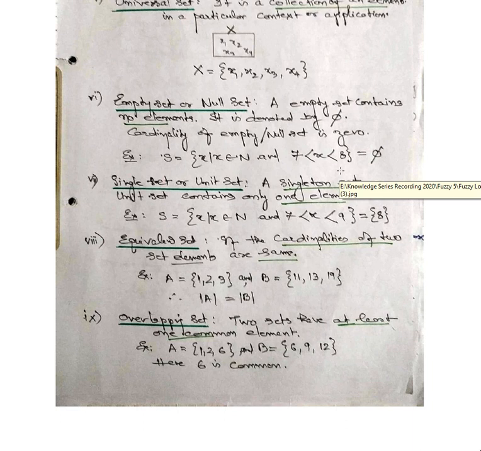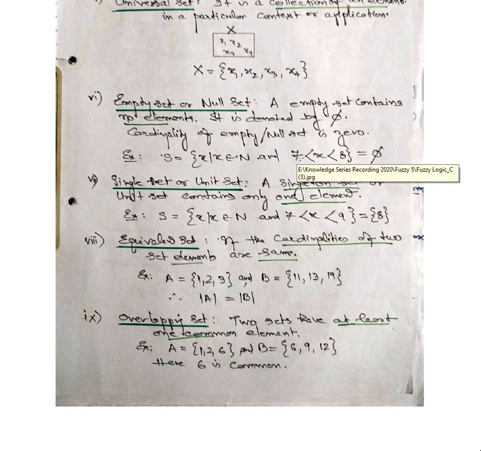So if you take a range, X belongs to N, and 7 less than X less than 8. So X is ranging between 7 and 8. Between 7 and after 7 it is 8. So X is greater than 7 and X is less than 8. Between 7 and 8 range, the number of elements of X is equal to 0. So that is what is termed as a null set.